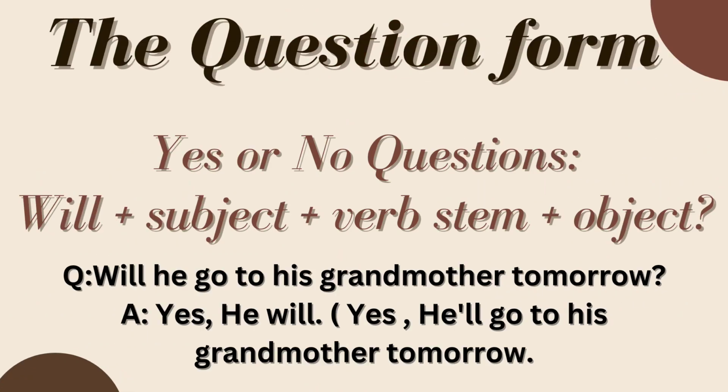Now let's move to the question form of the future simple. So in yes or no questions, we'll put will plus the subject plus the verb stem or its infinitive form plus the object, and after that we will put the question mark. For example, will he go to his grandmother tomorrow? The answer will be, for example, yes, he will, or yes, he'll go to his grandmother tomorrow.